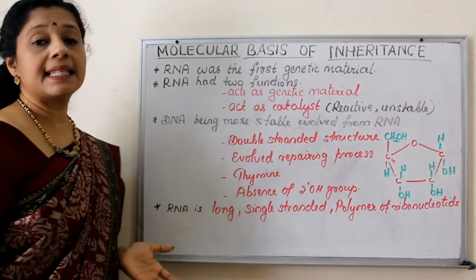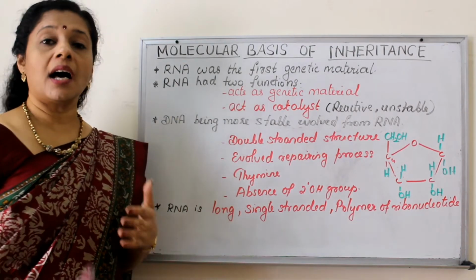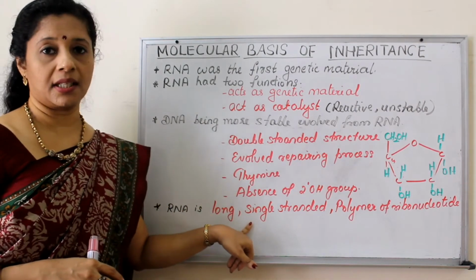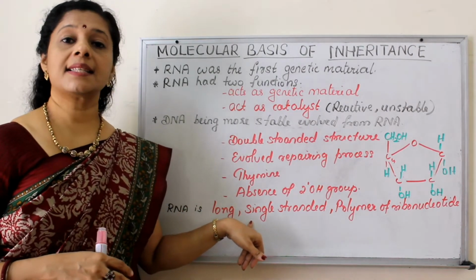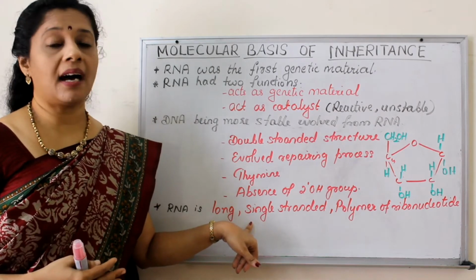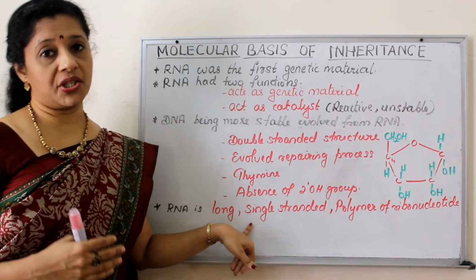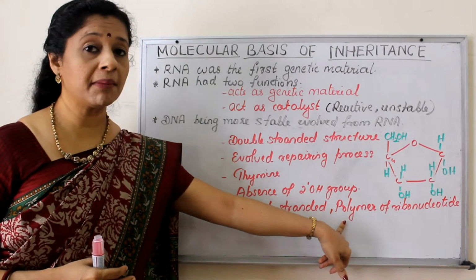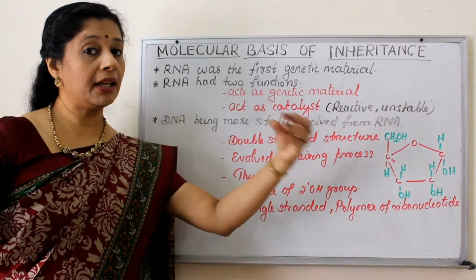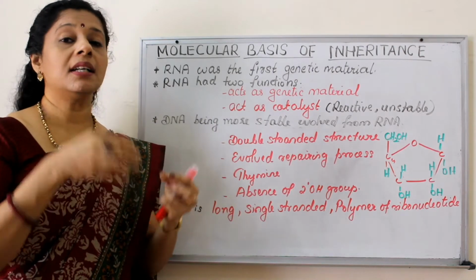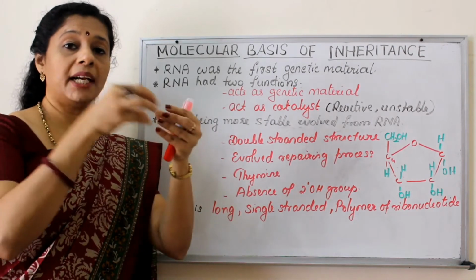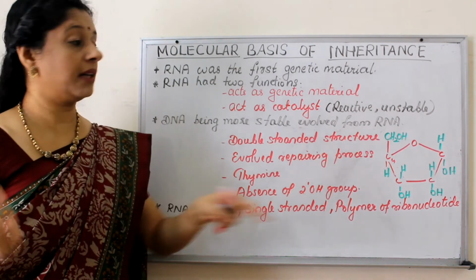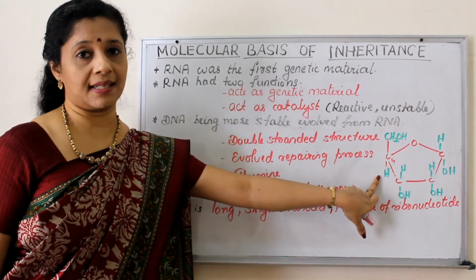Now if you look at the structure of RNA, RNAs are long molecules and they are single-stranded. But exceptions are there. In some viruses, the genetic material RNA are actually double-stranded. Then it is a polymer of ribonucleotide. Polymer means what? Molecule of many monomers. So we already learned the DNA or RNA made up of nucleotides. Here it is made up of ribonucleotide because ribose sugar is present.